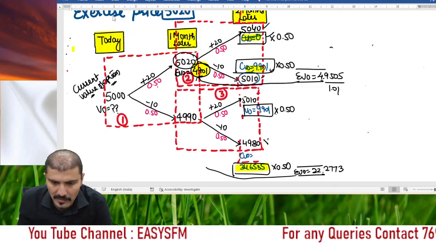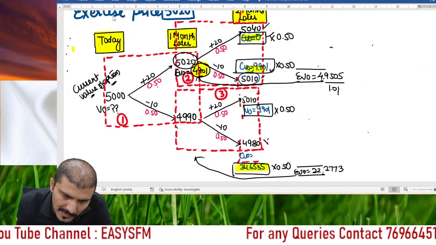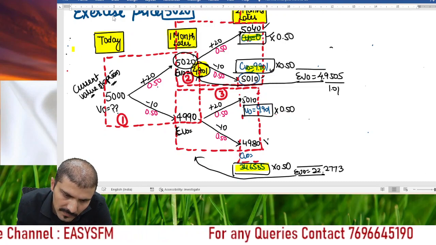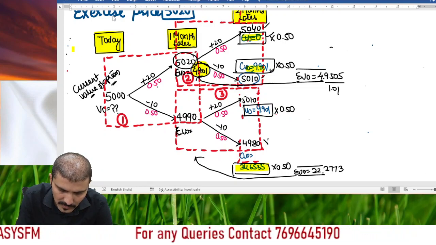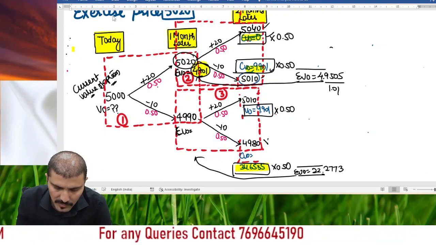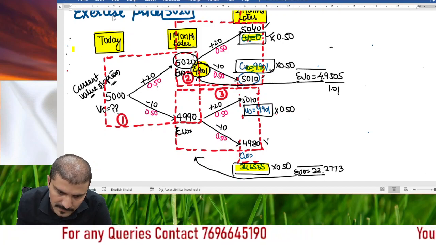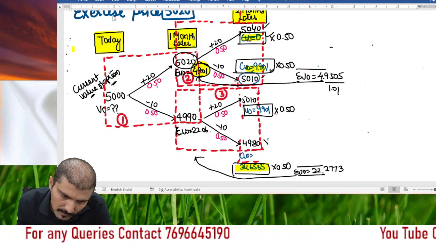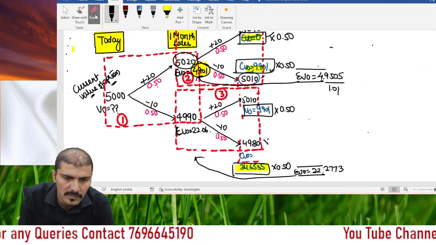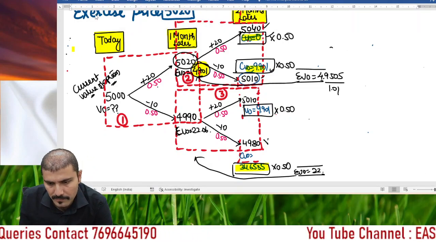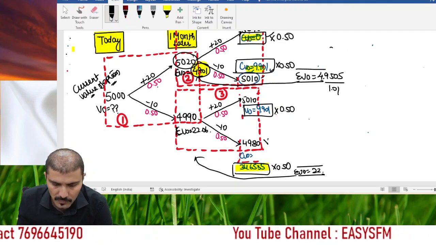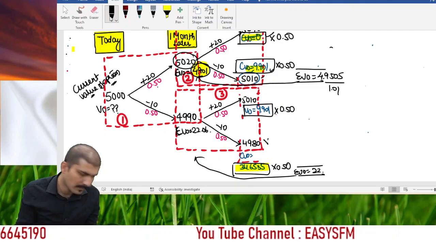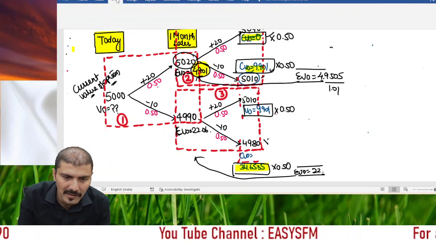And if you discount it for 1 month, then the current value of option here is 22.2773 divided by 1.01, 1% rate, 22.06. So these are the value of option that you have got.